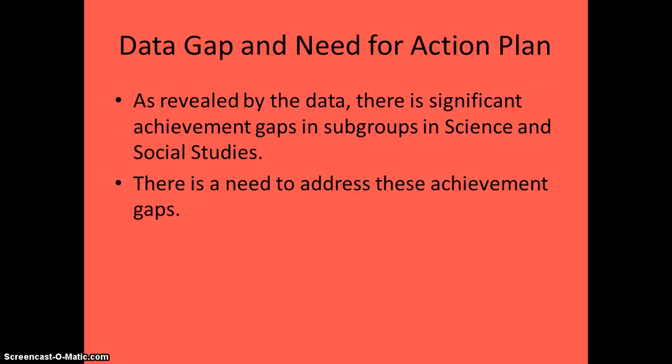So this data reveals that there are gaps in the data. There are significant achievement gaps in certain grade levels in subgroups in the science and social studies portions of the CRCT. It indicates that there is a need to address these achievement gaps. So an analysis needs to be completed to determine further causes of that achievement gap, and then strategies implemented to reduce those achievement gaps.